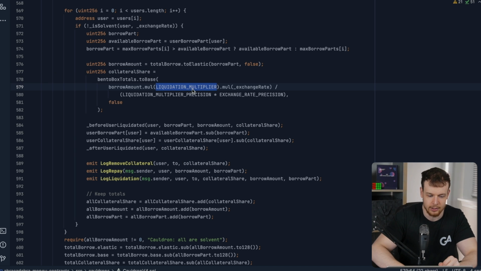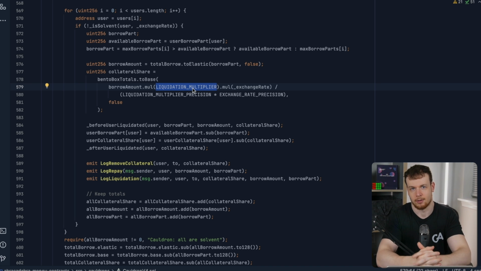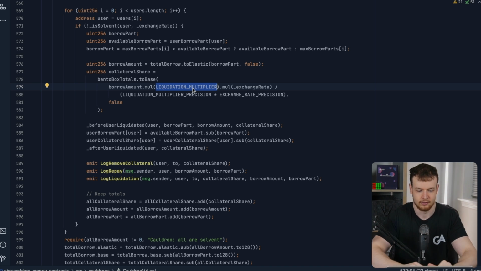And they're going to get a liquidation multiplier, something like 1.06x, 1.07x. So they'll get an extra 6% or something like this on top of that collateral amount, to actually get some incentive to cause this liquidation to happen.